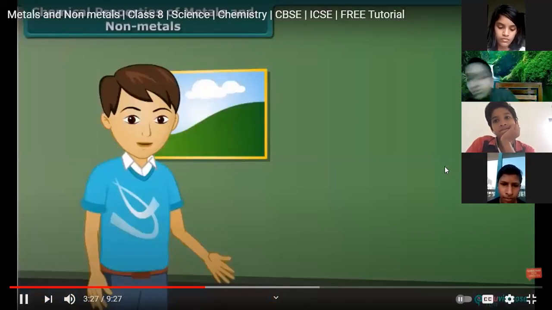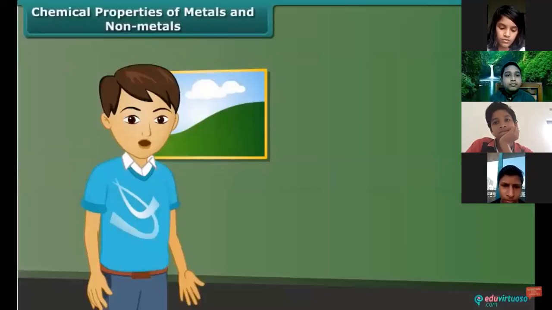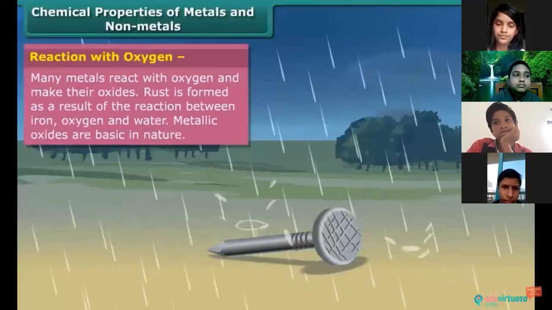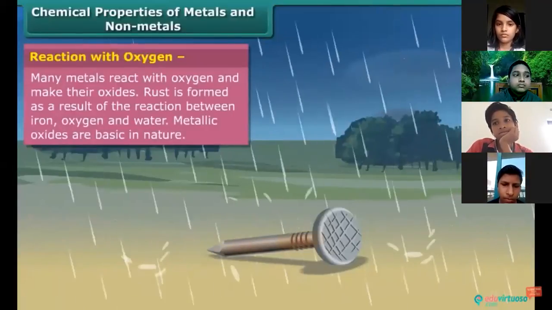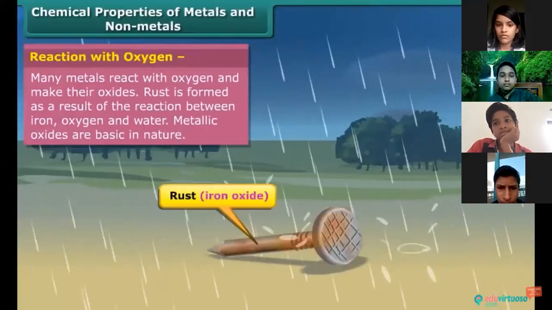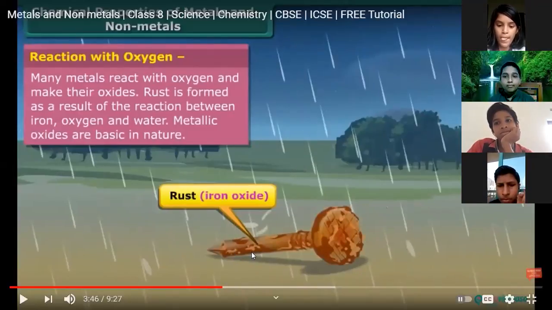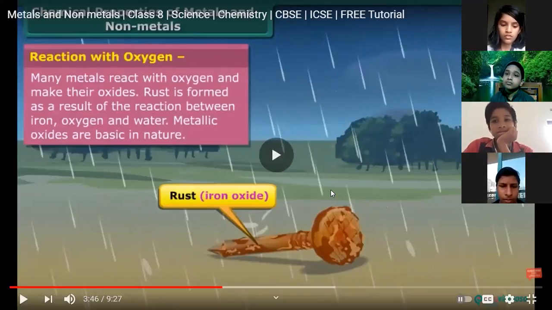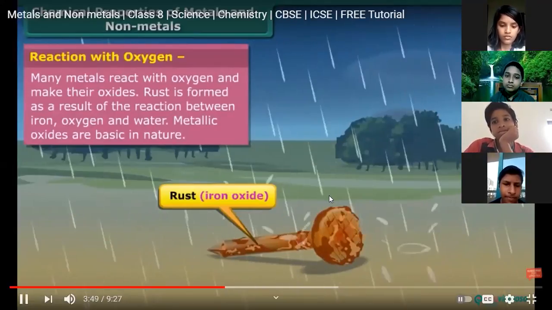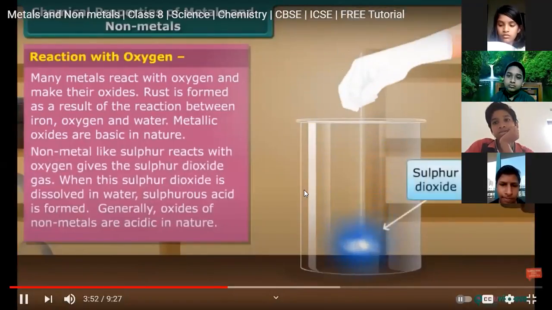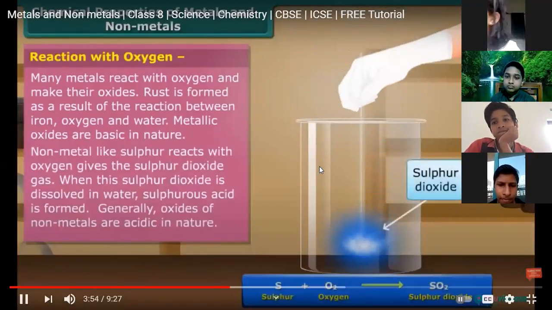Friends, after discussing the physical properties of metals and non-metals, let's know about their chemical properties. Metals like iron, copper, magnesium, etc. react with oxygen and make their oxides. These oxides are basic in nature. This is the process of rusting of iron: when iron is exposed to air and water, it turns into its oxide, iron oxide. Now we talk about the non-metals. Sulfur reacts with oxygen, giving sulfur dioxide gas. Oxides of non-metals are acidic in nature.